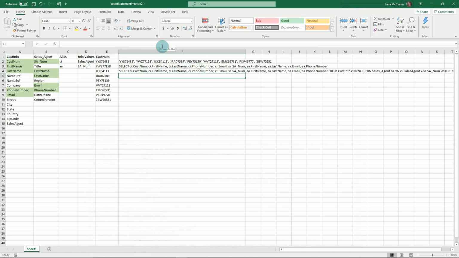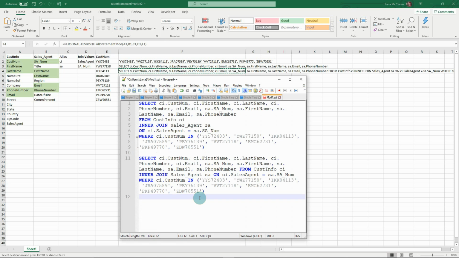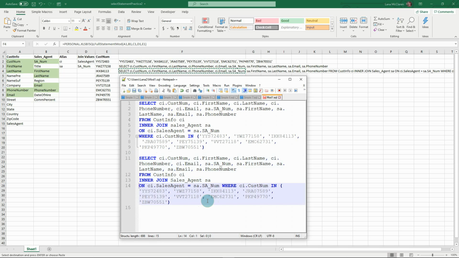Now we have our full statement. So we'll copy this and paste it into Notepad++. And this looks good. Separate it out a little bit so that you can see that it is the same statement. Now that we've tested our setup with a functioning statement, we can add and remove fields as needed and change the customer numbers.